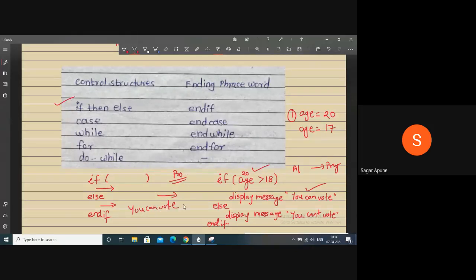If another user enters the value 17, what will we get? Is 17 greater than 18? No. So this if block is skipped and the else block is executed. It prints you can't vote. So this message will be displayed on the screen.